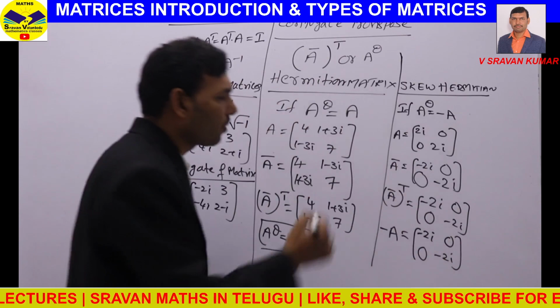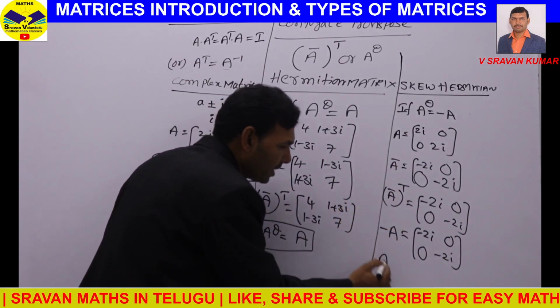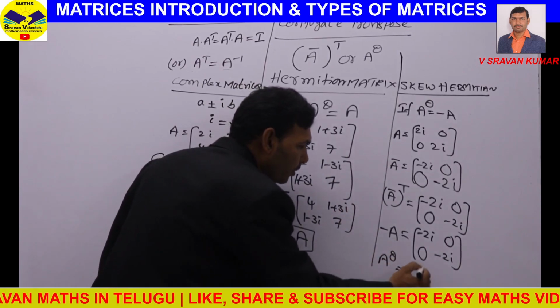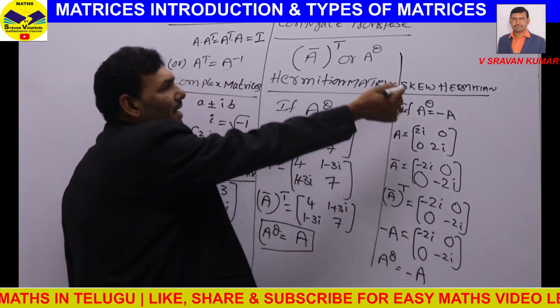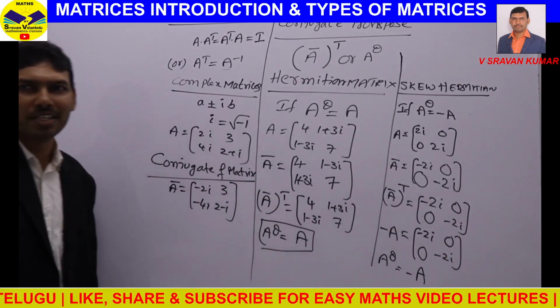Now these two are equal. A bar whole transpose equal to minus A, that means A power theta equal to minus A. Then A is called a skew Hermitian matrix.